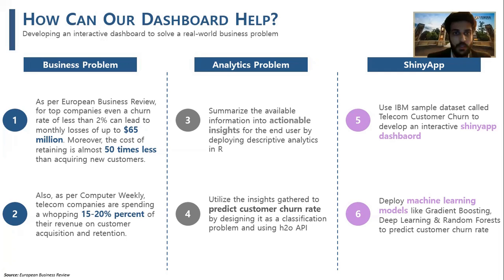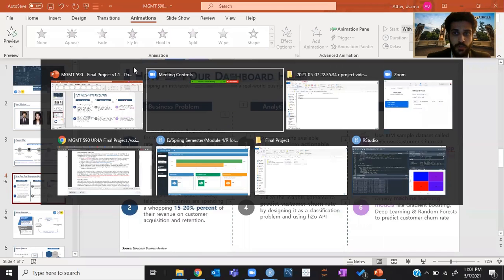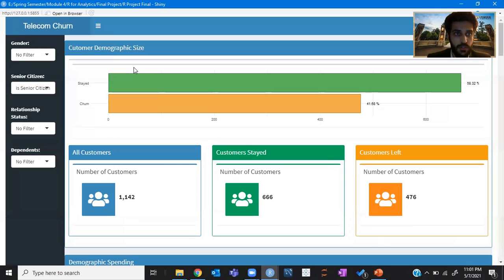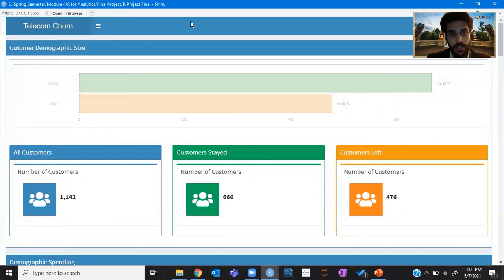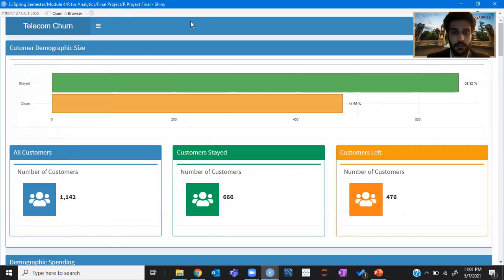Thank you, Shama. So now moving on to the dashboard itself. As you can see, it's an interactive dashboard for the end business user. The objective of this dashboard is to give real-time insights to the end business user. They can look at these graphs and draw insights, and they can make decisions on the basis of these insights.